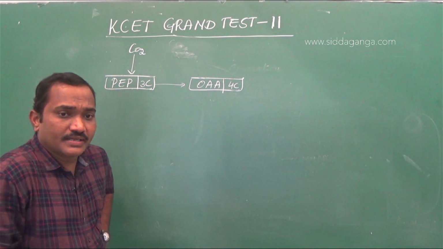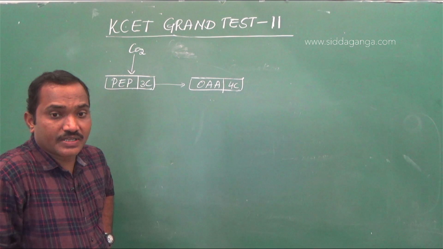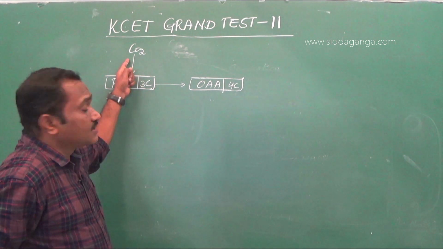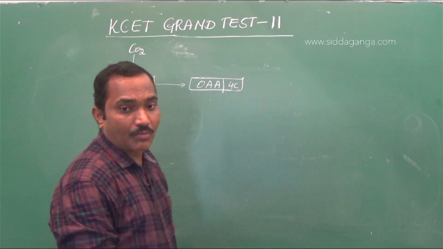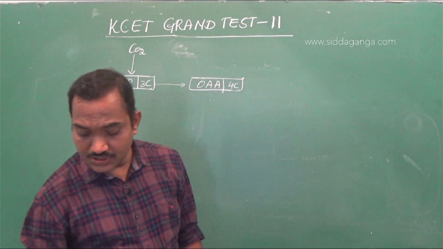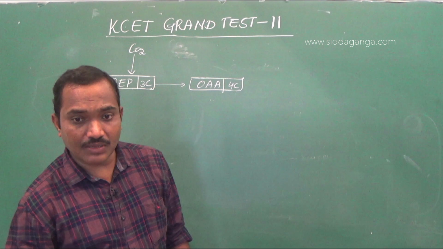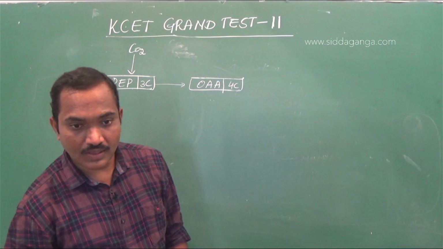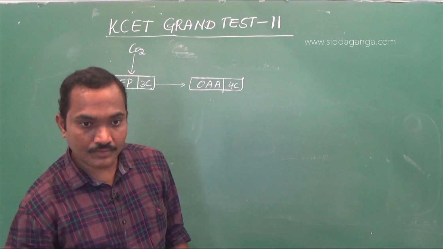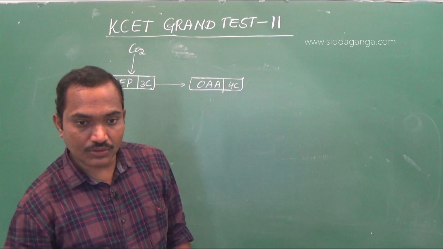So, the question: in the C4 pathway, the first step is condensation of CO2 with phosphoenol pyruvate. In the options you have CO2 combines with PGA, ribulose diphosphate, CO2 combining with ribulose monophosphate, and CO2 combining with phosphoenol pyruvate. Okay, moving on to the next question.